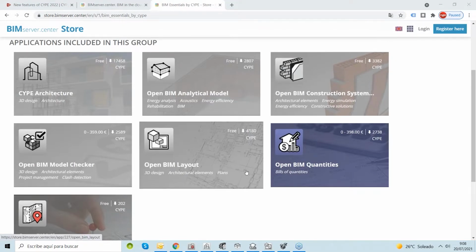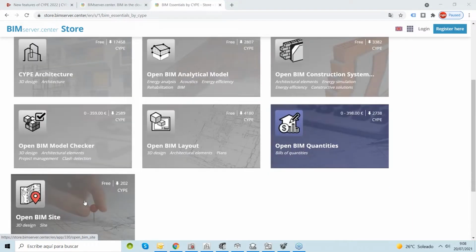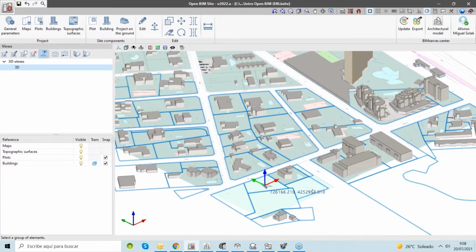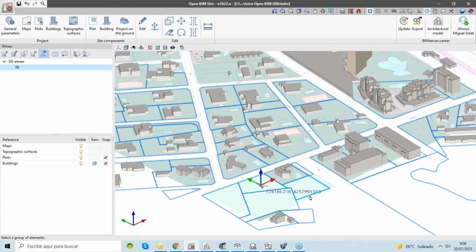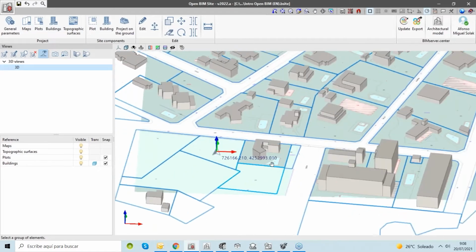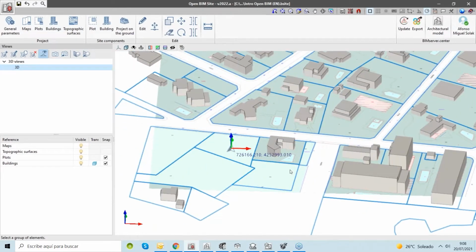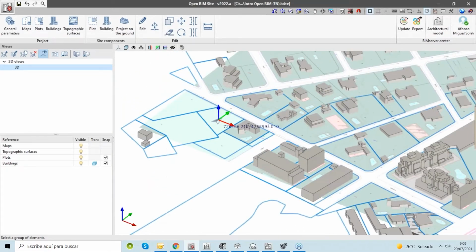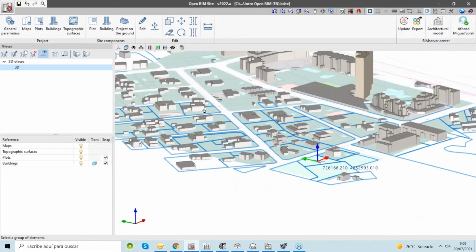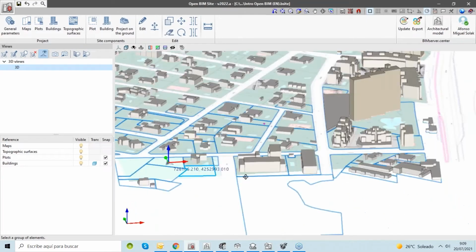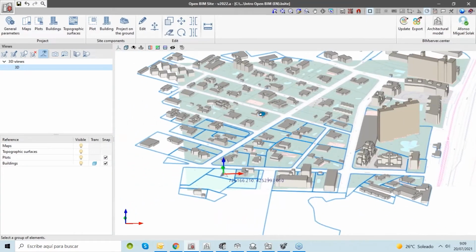The first application we would like to show you is OpenBIMsite. We'll not do a specific presentation about this application. We would just like to show you the main functionalities and the aim of this application. So you can see on my screen at this moment that we are talking about the terrain, the buildings, the topography, the maps that are related to the environment, the landscape of our building.